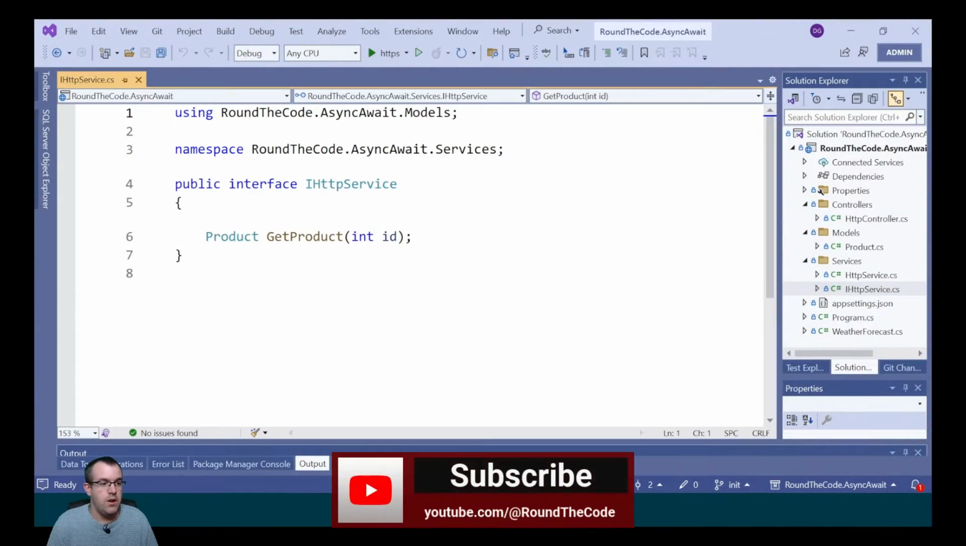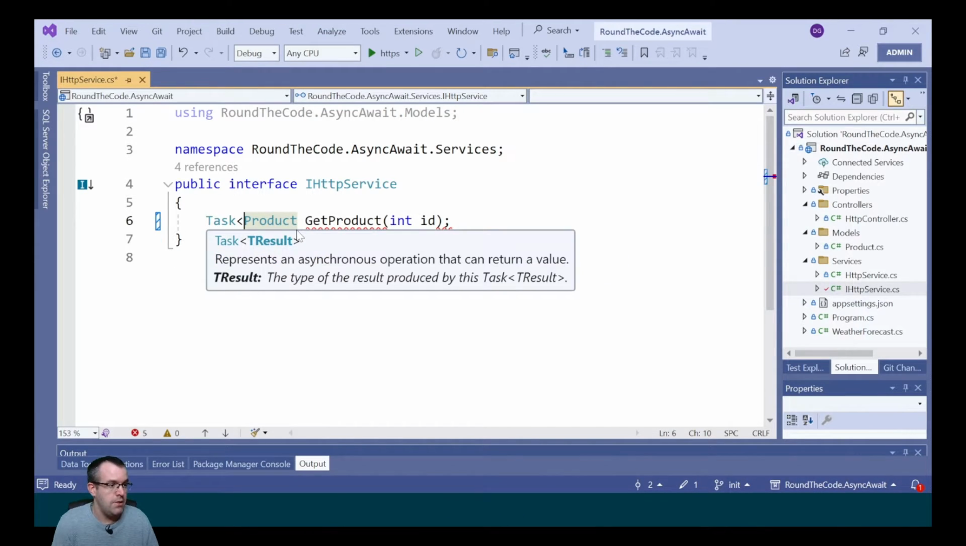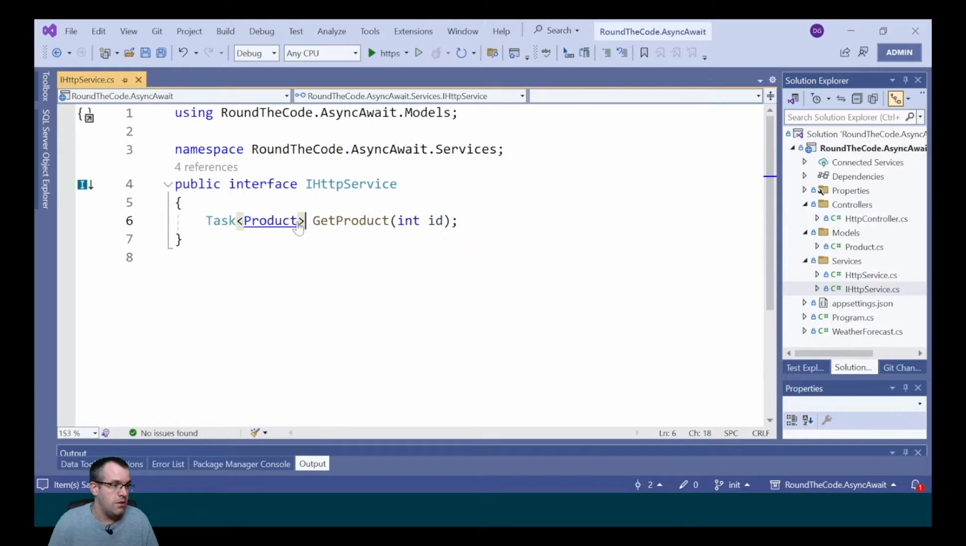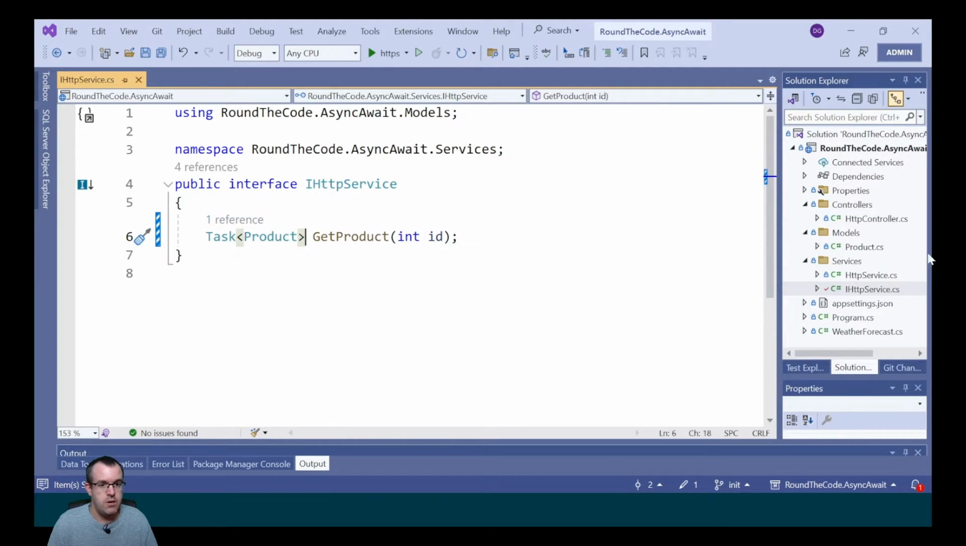Let's go into our HTTP service. At the moment, we've got this method called getProduct, which returns a type of product. To make it asynchronous, we need to return a type of task, adding our return type as the generic type. The task represents an asynchronous operation that can return a value.